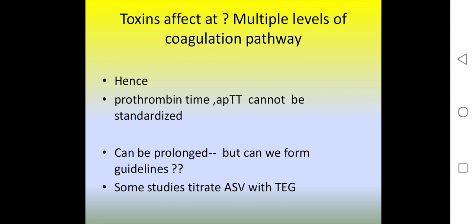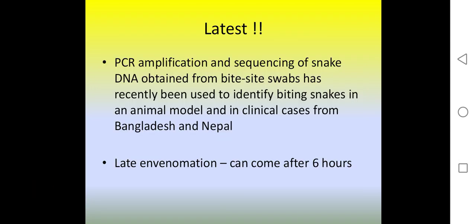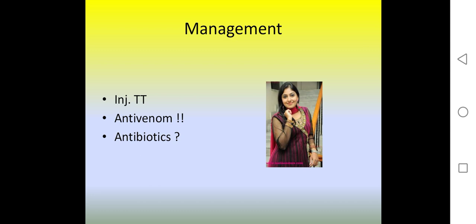So, what other test can we do? We can do prothrombin time, APTT. Some studies use thromboelastography. Then broken neck sign: look for the broken neck sign, which causes paralysis of neck flexor muscles, so head falls back. The other test is PCR amplification, which is a bit costly and not available in all cases. Some patients may present late after 8 hours.